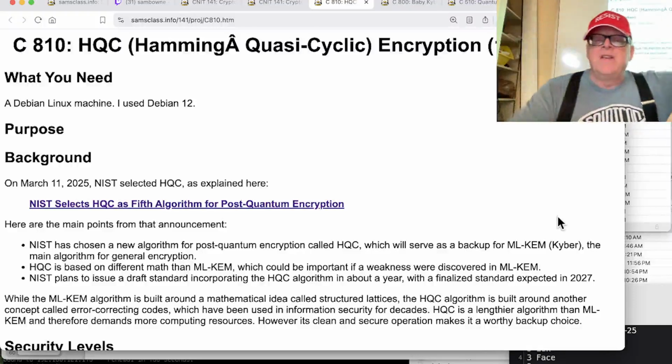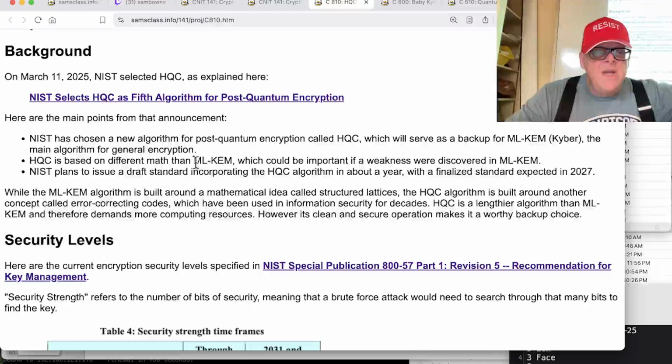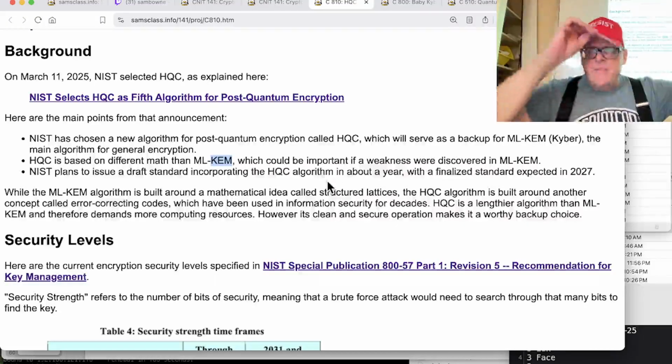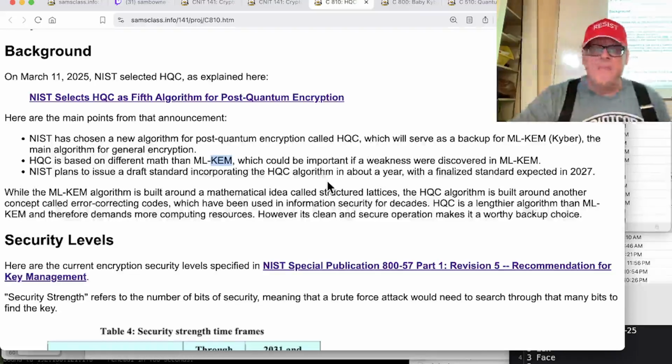Hamming quasi-cyclic encryption. And here it talks about this is the new algorithm. It's based on different math than Kyber and is a backup system. It turns out to be easy to do in Python, easier than the other one.